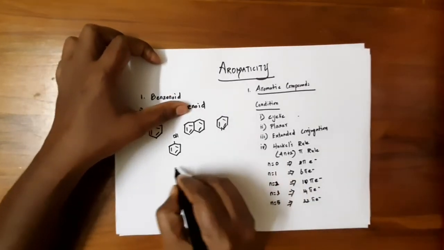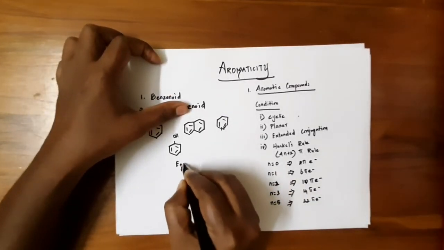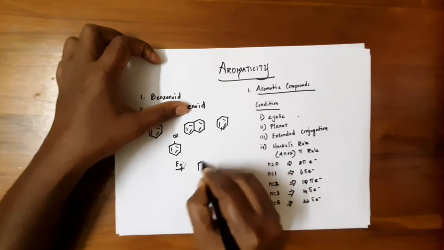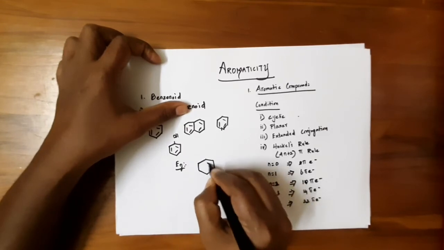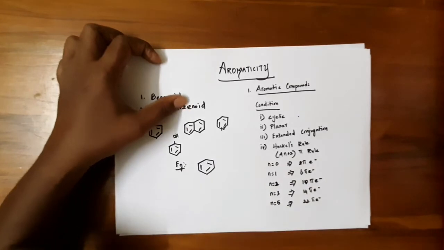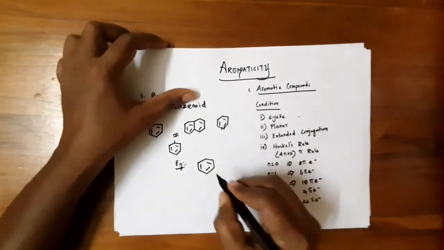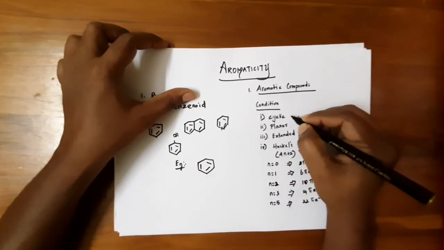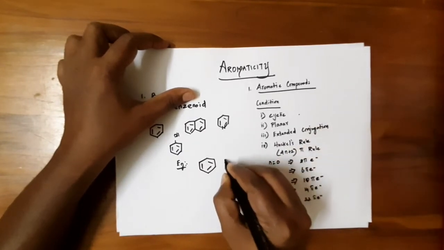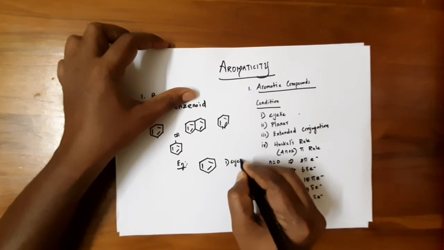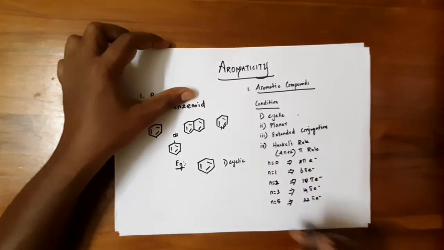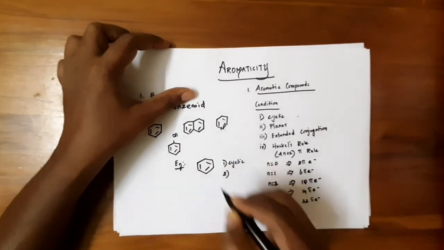Let's see with an example. Take this simple aromatic molecule. This is called benzene. Why is benzene called aromatic? We should follow the conditions. The first condition is that benzene is a cyclic molecule and it is a planar molecule.